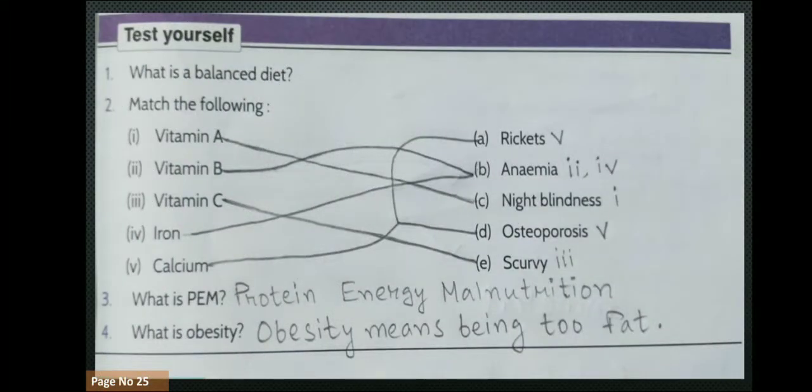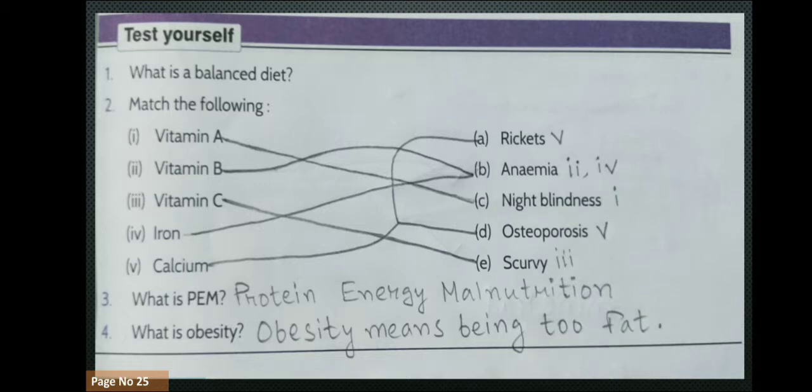And this is match the following. As you can see, vitamin A, here I want to tell you one thing. Here it is a little bit complex. You have to see vitamin A is going to number C, night blindness. Okay, when vitamin A is low we get night blindness, we cannot see at night, that is correct. Vitamin B, you will see, when vitamin B is low we get anemia. Anemia means lack of blood, there is less blood in our body. So vitamin B also goes to anemia.